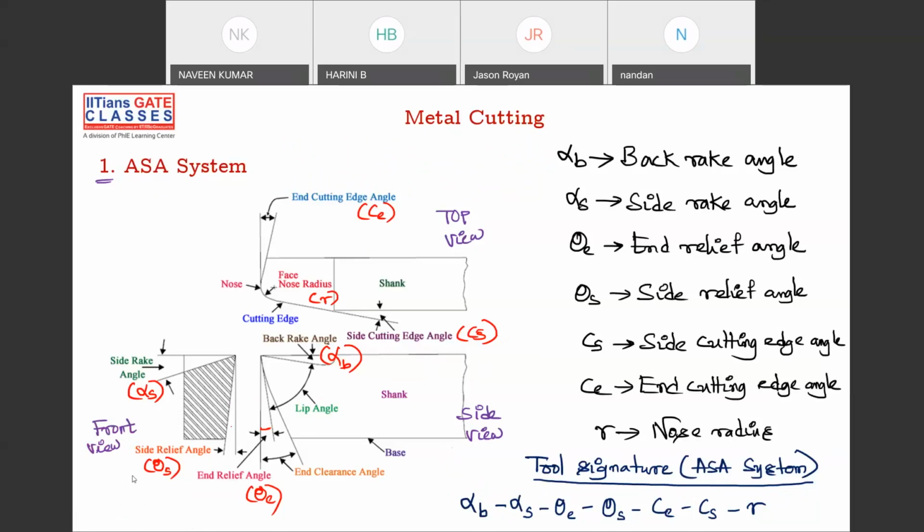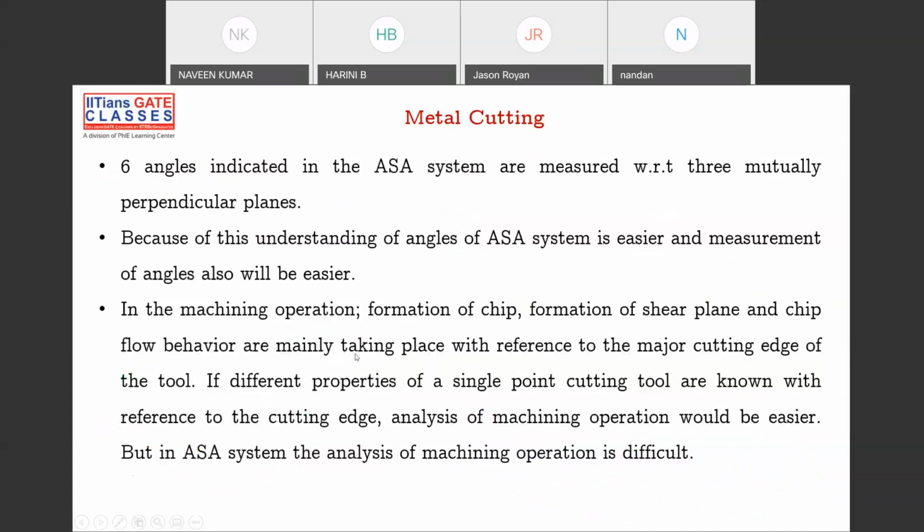All clear. What about Harini and Nandan? Harini. Okay, fine. Please, if you have any doubt, feel free to interrupt me in the chat box. I'll be able to answer your questions. Fine. Next.